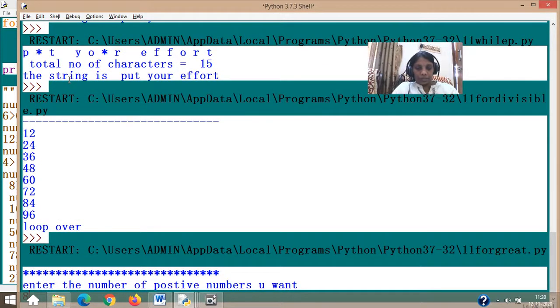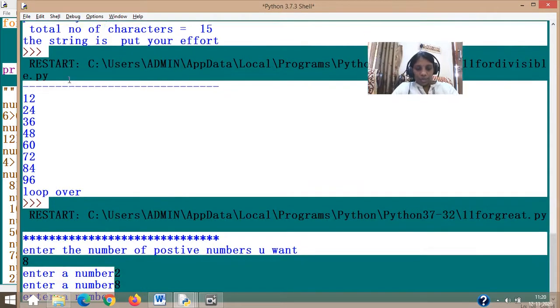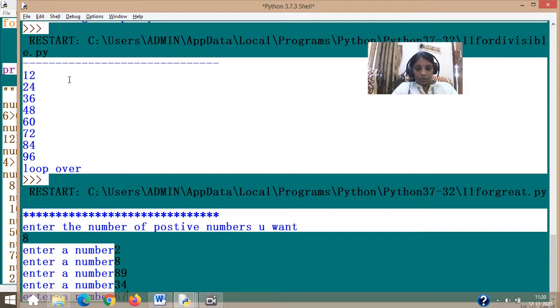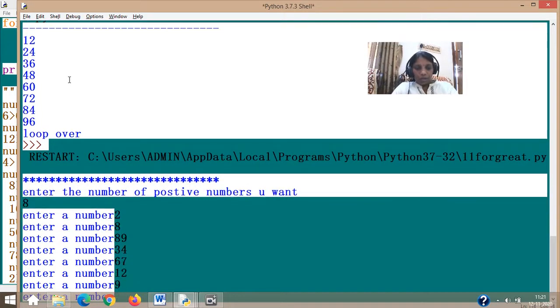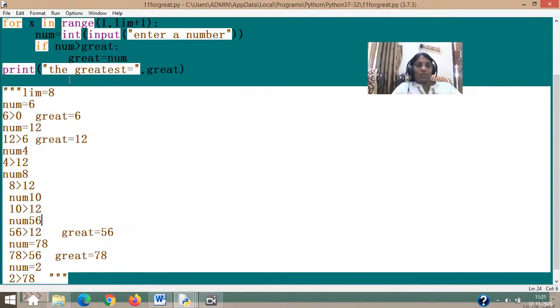Enter a number. Let's enter 8 itself. 8 I have entered. Let's enter 2, then 8, then 89, 34, 67, 12, 9 and 5. And the greatest is 89 because we check the same way. You can check this with a notebook and check whether the way we have just interpreted the last one is coming. So you are trying to substitute the values in num and great and see whether that will work. Each time here the great's value will change, and that is how your logic works.